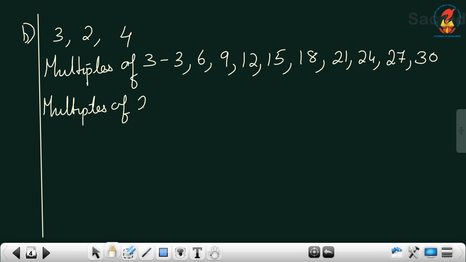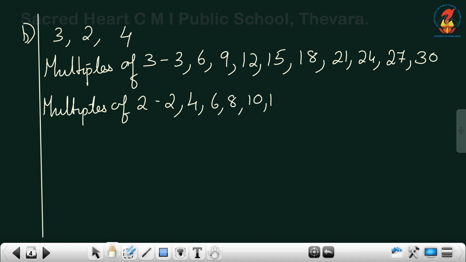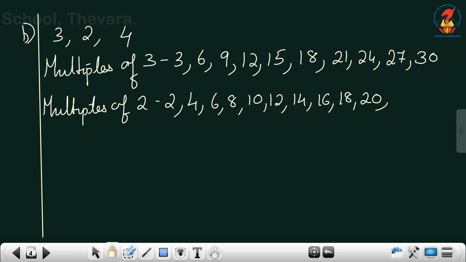multiples of 2. Which are the multiples of 2? 2 ones are 2, 2 twos are 4, 2 threes are 6, 2 fours are 8, 2 fives are 10, 2 sixes are 12, 2 sevens are 14, 2 eights are 16, 2 nines are 18, 2 tens are 20. I'll write a bit further: after 20, 22, 24, then I have 26, 28, 30. Okay. Shall we stop here? If needed, we will extend more.